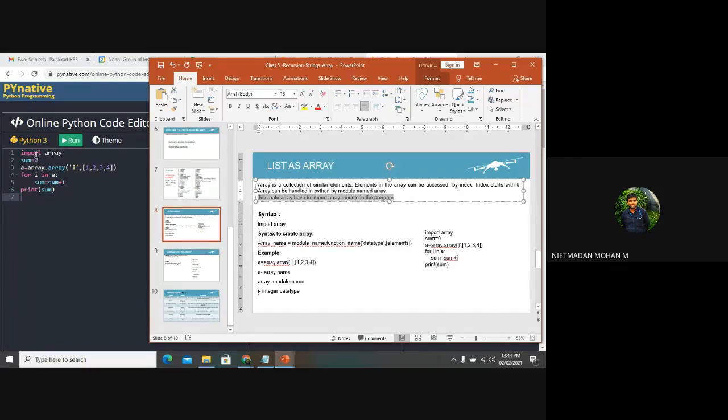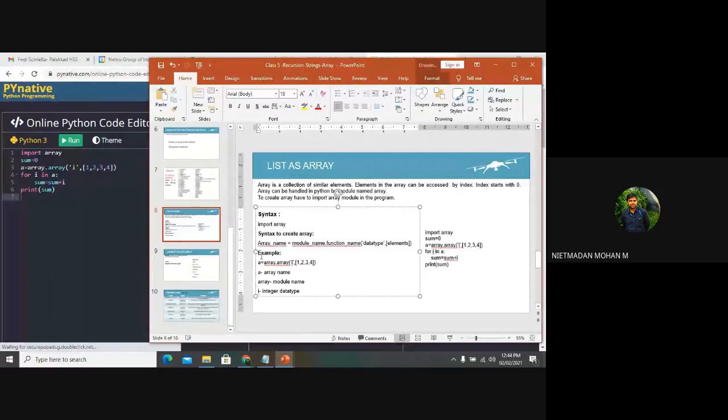So I am importing the array module, and the syntax will be import array. It means I am going to use an array function in my lines of code. Here I have given an example: array name is equal to module name dot function name, and inside the brackets the data type, and I have created one list over there.